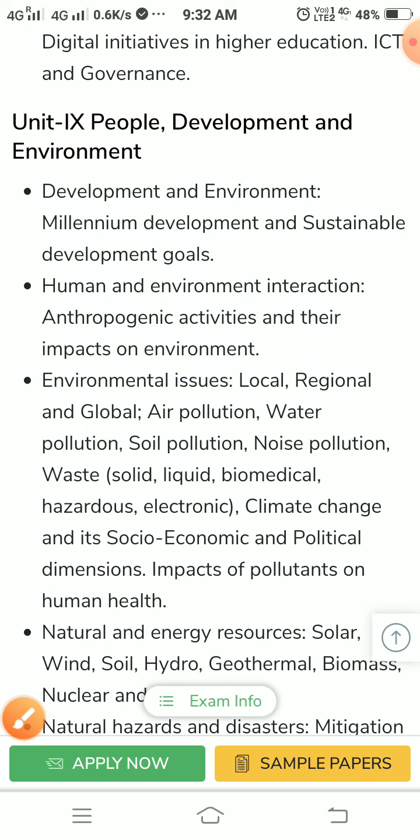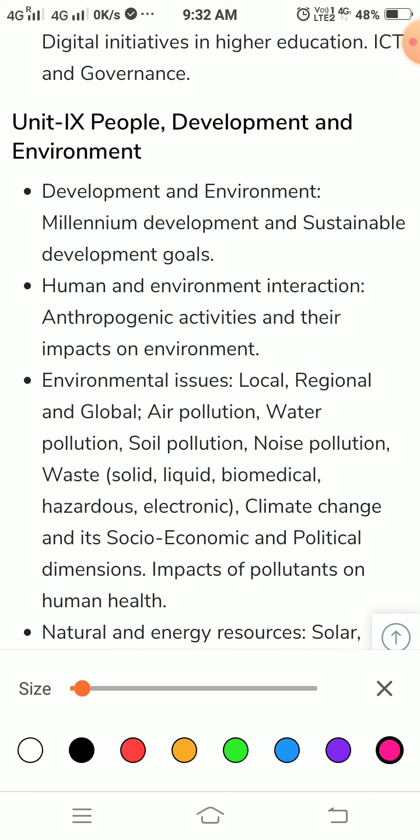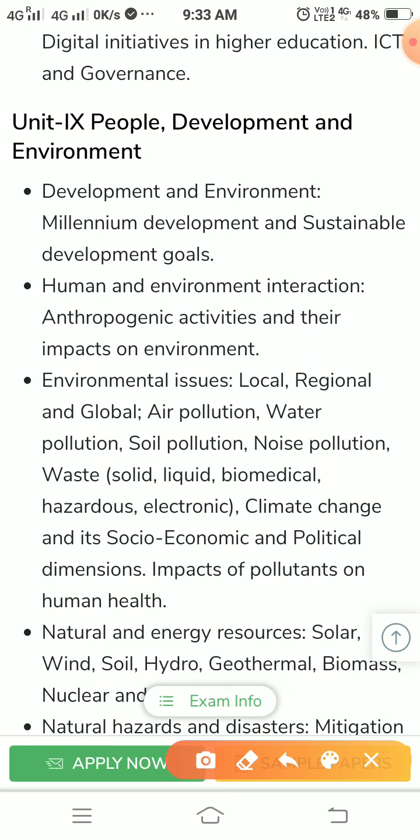People, development and environment. This is a hot topic, as we know, but they are asking, what we can say, very trivial questions like ozone related, greenhouse related. So if we analyze the previous year questions, it's not a big issue.